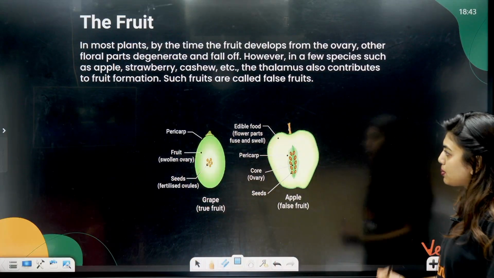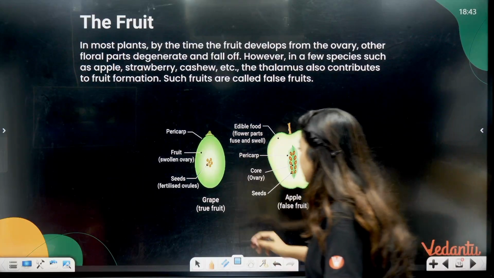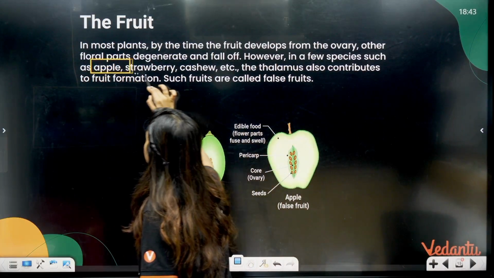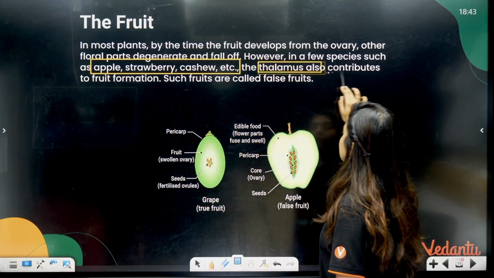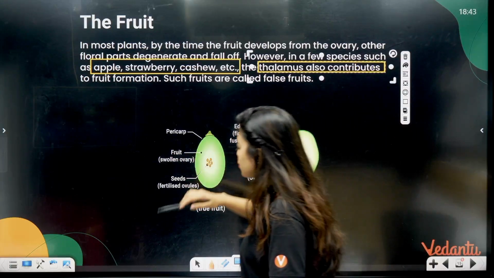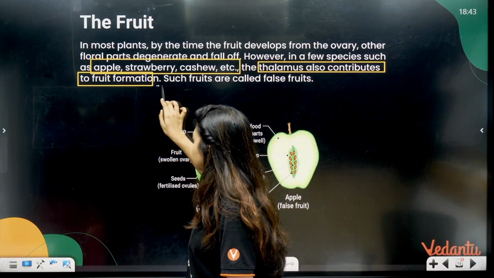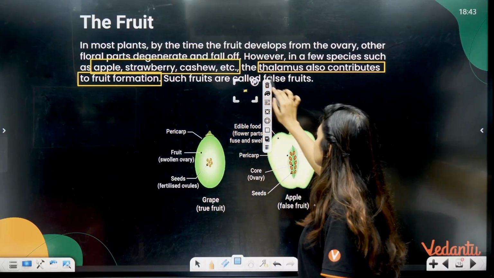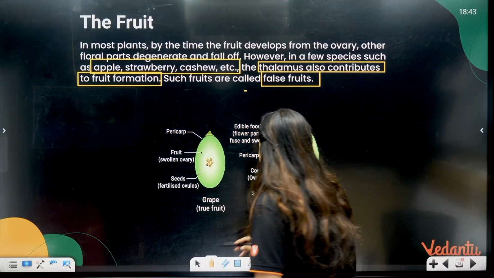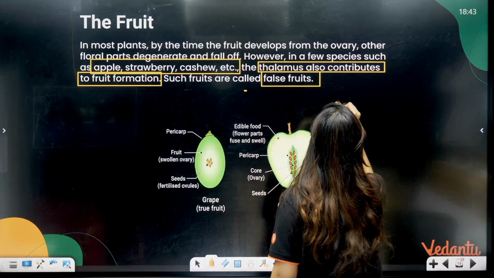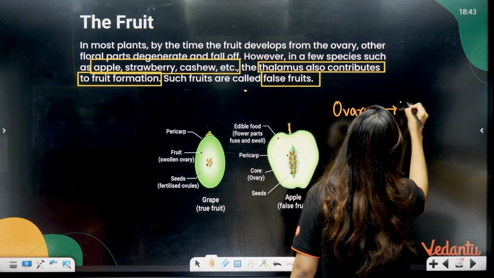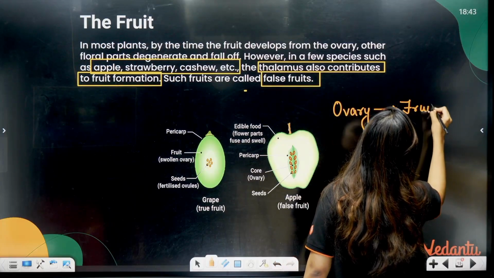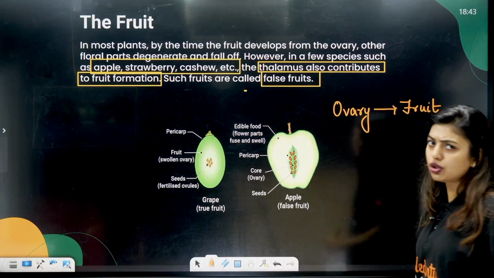However, in a few species such as apple, strawberry, cashew, etc., very, very important, the thalamus also contributes to the fruit formation. Such fruits are called false fruits. So, students, normally the ovary should become the fruit. Do you agree to all of this? Yes, ma'am, ovary should become the fruit.